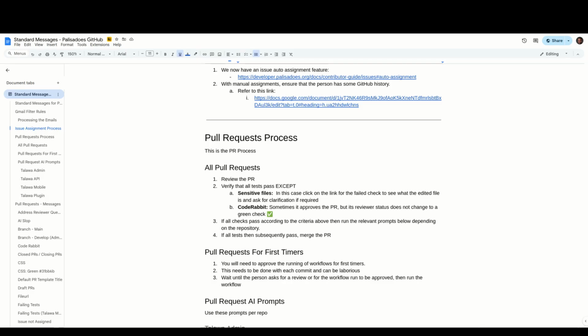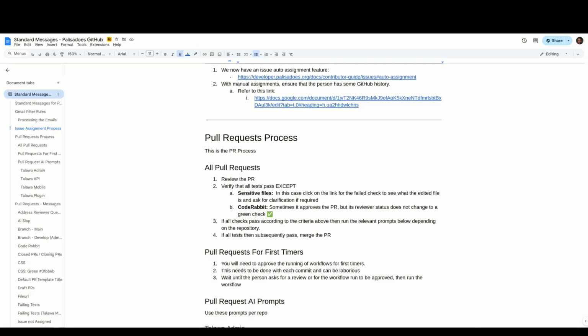be making modifications to the testing regimen of the repository, will modify some of these sensitive files. And in that case, if you see a sensitive file test that has failed, I would suggest that you click on the link and check to see what the edited file is, and then ask for clarification. If clarification seems meaningful, then just add the sensitive files pull request label that the error actually states. The error will state these files have been edited that shouldn't be normally edited, and that if everything is okay, apply this label. I don't have to show you what that process is. You can look online as to how to add a label to a GitHub pull request, and then from there